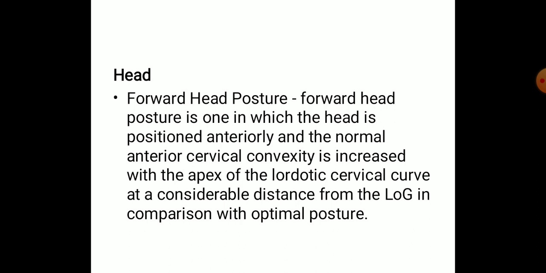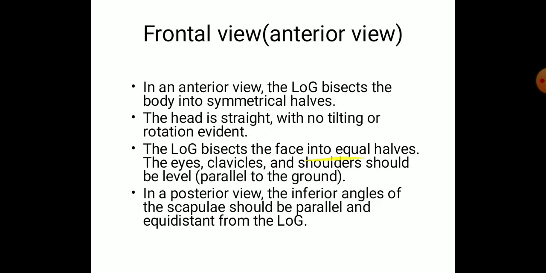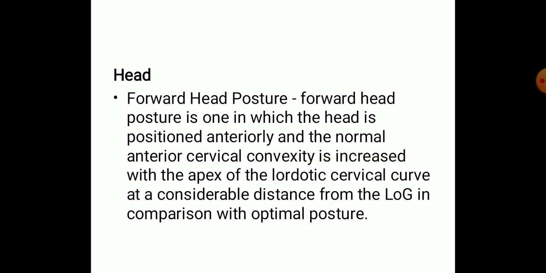Forward head posture is one in which the head is positioned anteriorly and the normal anterior cervical convexity is increased, with the apex of the lordotic cervical curve at a considerable distance from the line of gravity in comparison with optimal posture. So this is the forward head posture. In this forward head posture, you can see that there is an excessive cervical lordosis. So that's about the sagittal view.